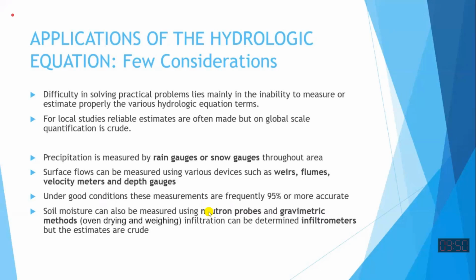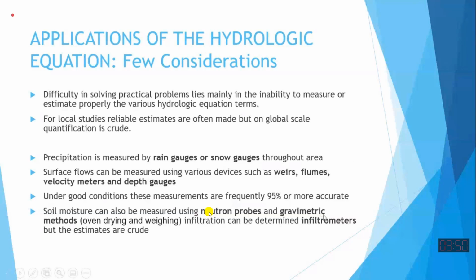So from the level difference, we estimate the gradient or slope of the groundwater surface. That slope is used to calculate groundwater flow using the Darcy equation, KIA. I is the gradient, K is the permeability of the soil, how much the soil is permeable, and A is the flow area. So those are estimates for groundwater flow.